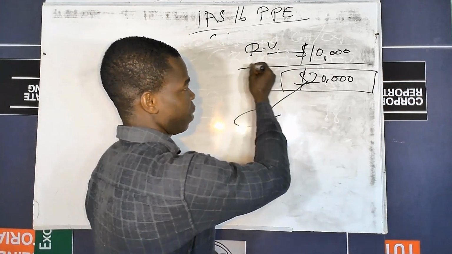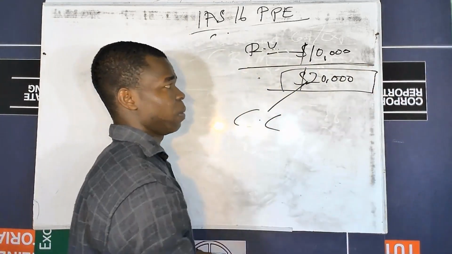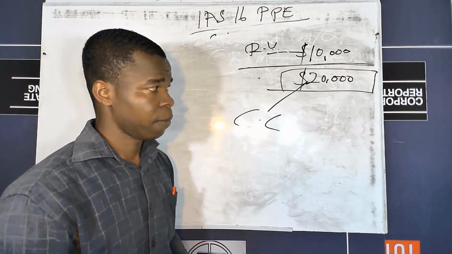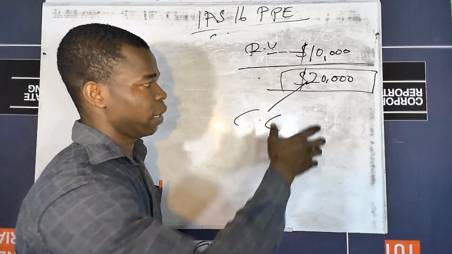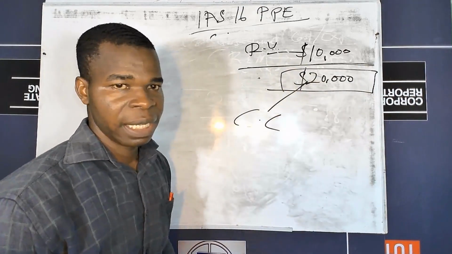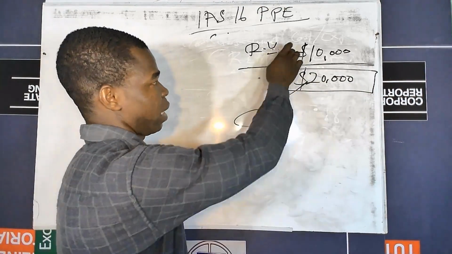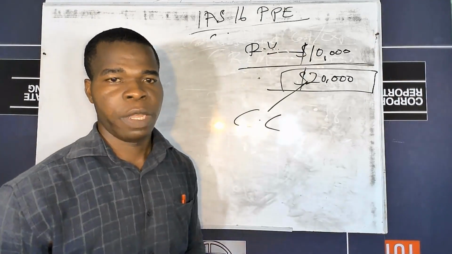So this one is just a servicing cost for maintenance and repairs, and this one is a replacement of a component part, and therefore this one is supposed to be treated as capital cost, and you treat the other one as a revenue cost.